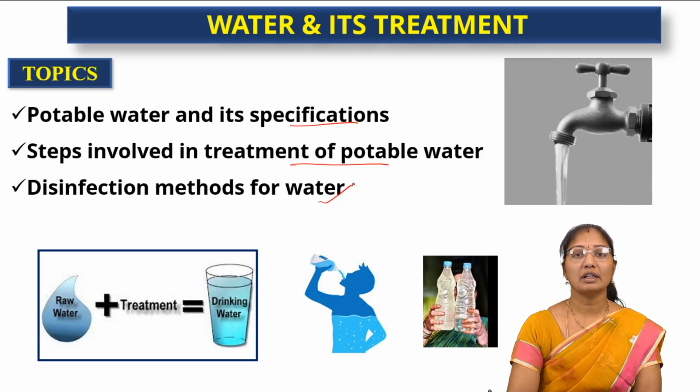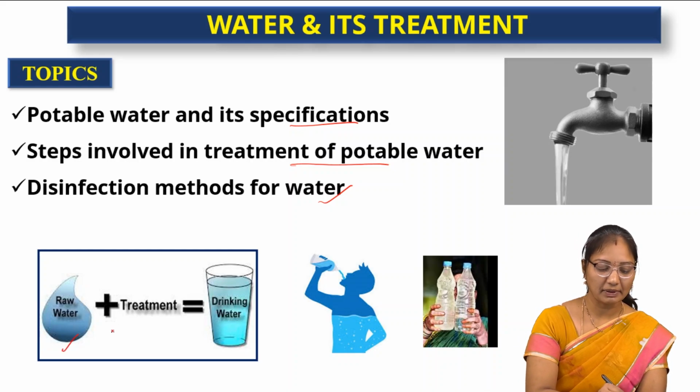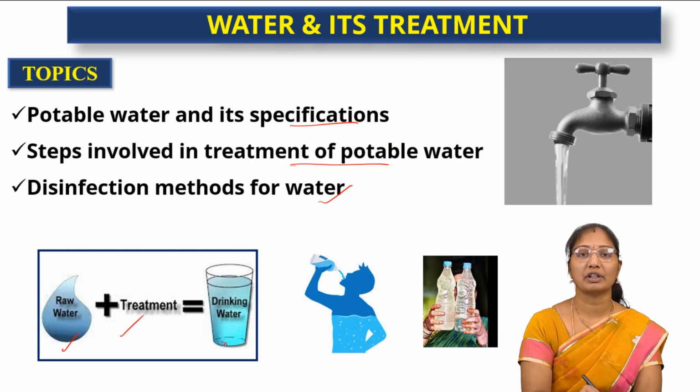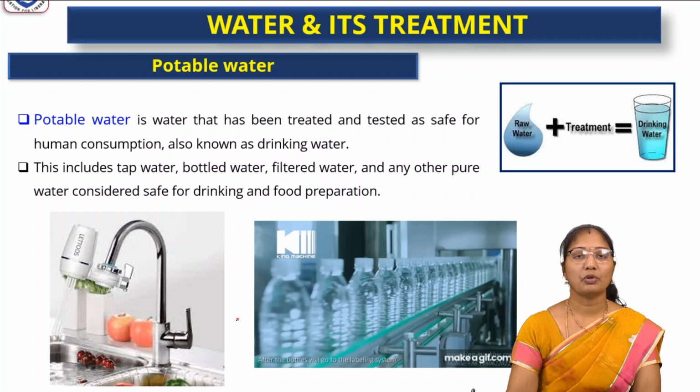So what are the things we have to do to make it clean, and what are the treatments we have to do to make it useful for drinking water? The raw water which we get from sources like rivers, lakes and ponds should be treated before we use it for drinking. Raw water plus treatment gives drinking water, and it is safe for drinking and cooking. So, potable water.